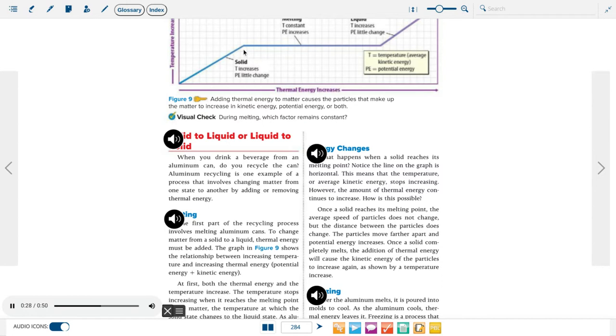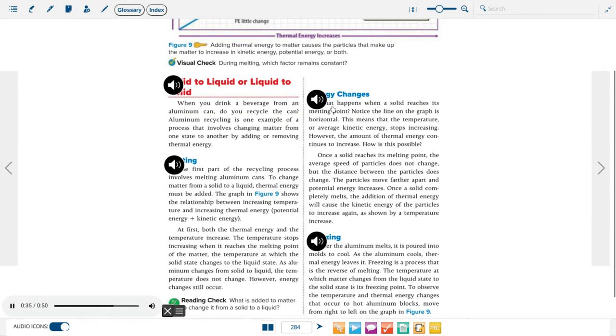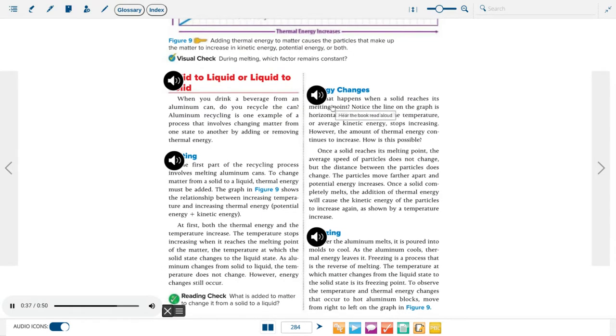The temperature stops increasing when it reaches the melting point of the matter, the temperature at which the solid state changes to the liquid state. As aluminum changes from solid to liquid, the temperature does not change. However, energy changes still occur. Reading check. What is added to matter to change it from a solid to a liquid? Energy changes. What happens when a solid reaches its melting point?